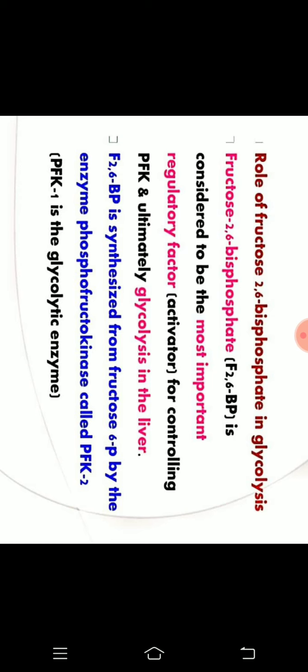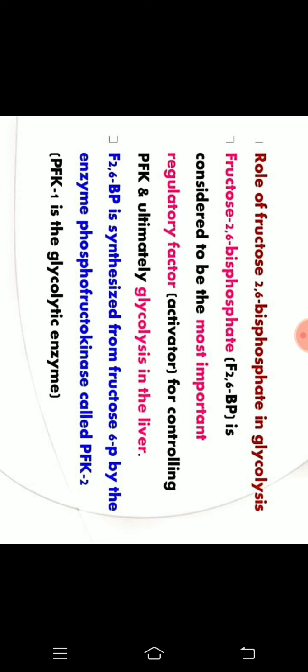PFK1 is a glycolytic enzyme, which means whatever we are saying about phosphofructokinase, it is phosphofructokinase 1. There is another enzyme present in the cytoplasm, the phosphofructokinase 2 enzyme. What is the function of PFK1? Simple, it is glycolytic: conversion of fructose 6 phosphate to fructose 1,6 bisphosphate.